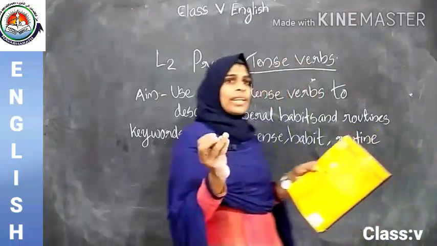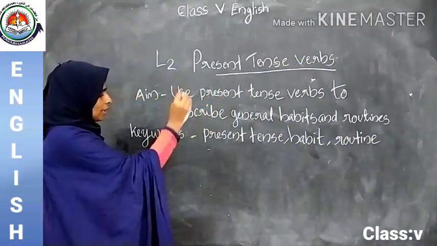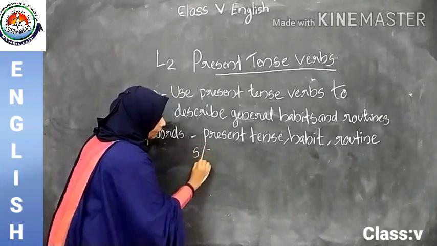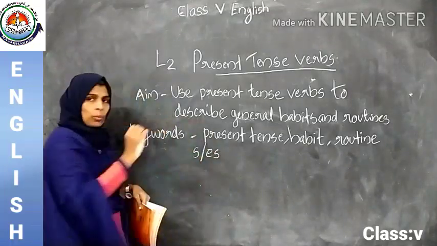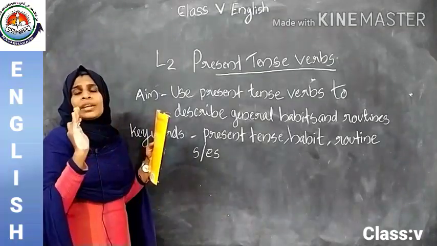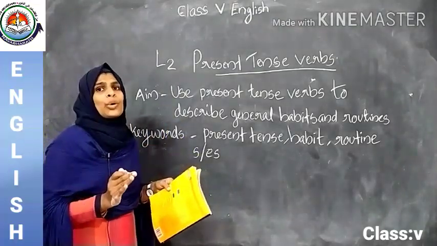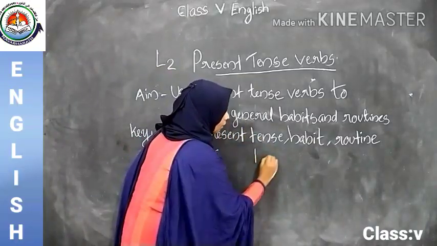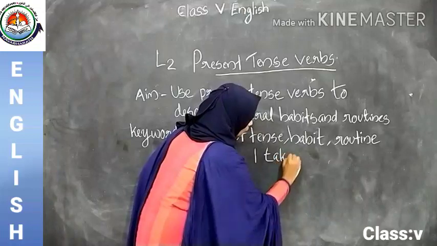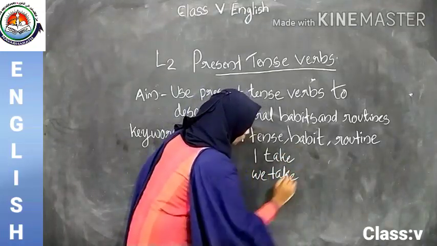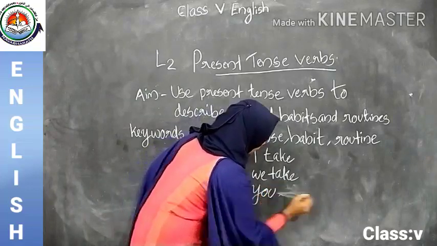That means we already discussed, if the subjects are singular, we use S or ES at the end of the verbs. When the subjects are plural, there is no need of adding S or ES at the end of the verbs. Example, how can I take? We take. You take.